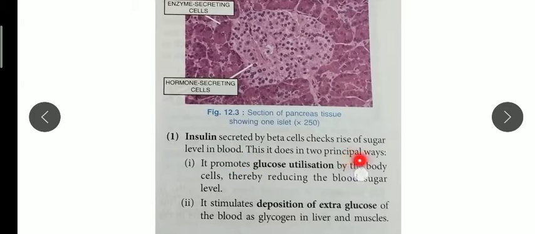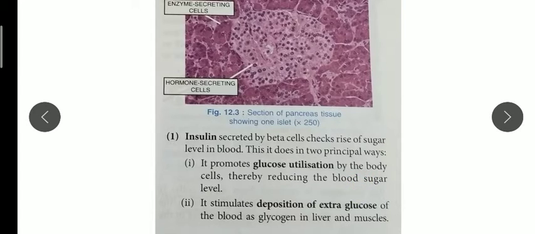So there are two principles of this insulin. What does it do? It promotes glucose utilization. Our body uses glucose because we need glucose for releasing energy. Glucose is a fuel for our body, as you know. So insulin, through the feedback mechanism, reduces the blood sugar, the amount of sugar in the blood.